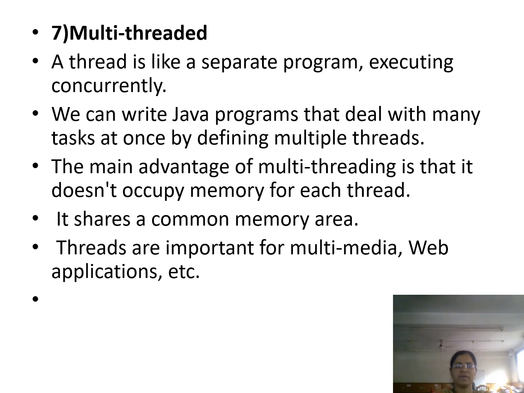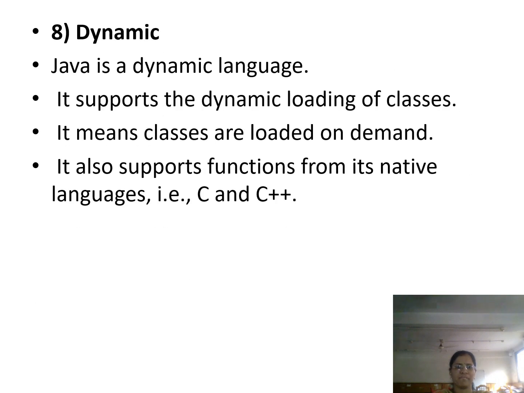The main advantage of multi-threading is that it does not occupy separate memory for each thread. This is a very important advantage of multi-threading, and it also shares a common memory area. Threads are also used in multimedia as well as web applications.